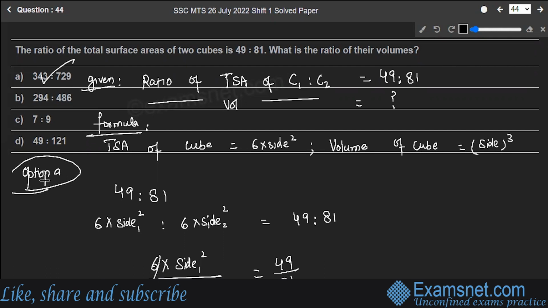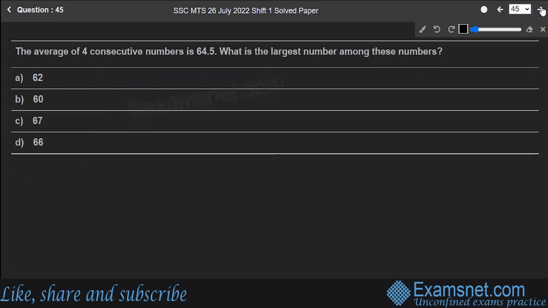Hope you're clear. Let's move to the next question, number 45. The average of 4 consecutive numbers is 64.5. What is the largest number among these numbers? So let's go with the solution now. You know the formula for average. Average is given by sum of observations upon number of observations.